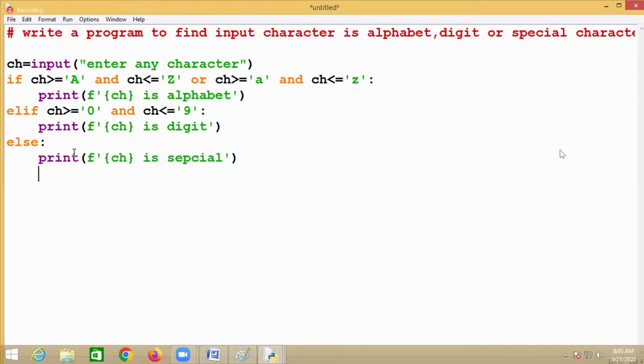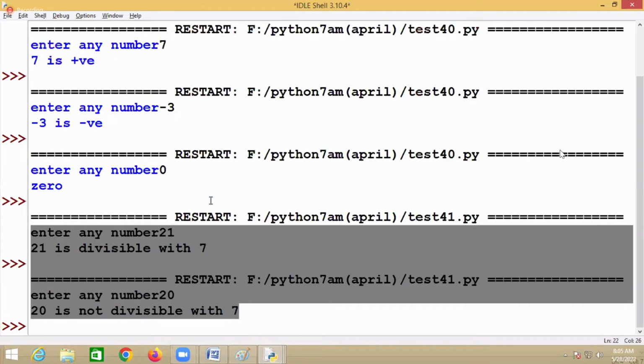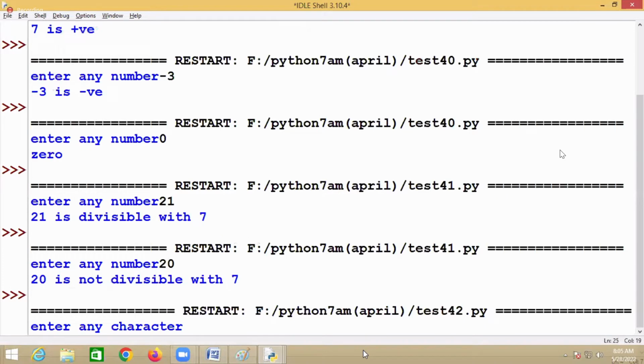Okay, so in Python you can compare characters using relational operators, but whenever you are comparing characters using relational operators, it will compare by taking which value? ASCII values. So enter any character. Now my character is capital B. What is the ASCII value of capital B? 66. Capital A is what? 65. Capital B is what? 66.